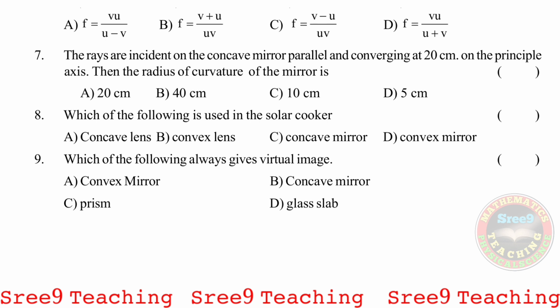Now the eighth question, which of the following is used in the solar cooker? Obviously concave mirror. So the answer is C. And the ninth question, which of the following always gives a virtual image? It is nothing but a convex mirror. Okay, so with this, the revision of the first chapter, reflection of light at curved surfaces, is over.